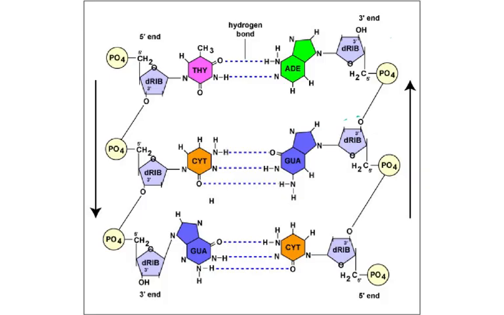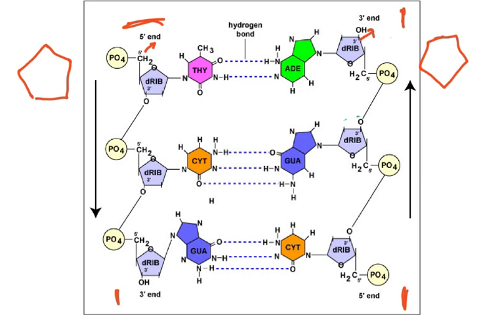Now, the first and the most important thing is the 5' end and the 3' end. So you see, these are the 5' end and the 3' end. You can see here, this is written here 5' end and this is written here 3' end. So how do you figure this out? You've got to figure this out. You see, this 5 is at the top here, 5' end. And here we have 3 at this end. This is facing upwards. So you've got to understand how the 5' end and the 3' end work.